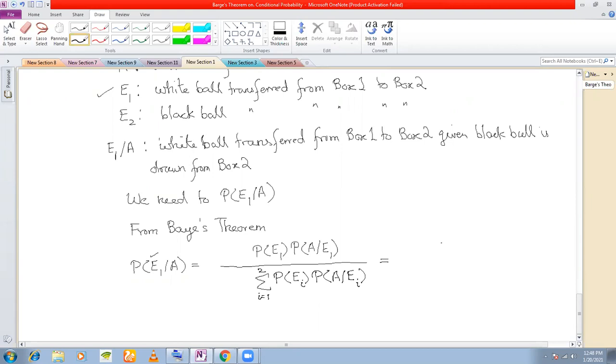Now, if you expand this, what will you get? P(E1) into P(A|E1), divided by P(E1) P(A|E1), putting i equal to 1 first.